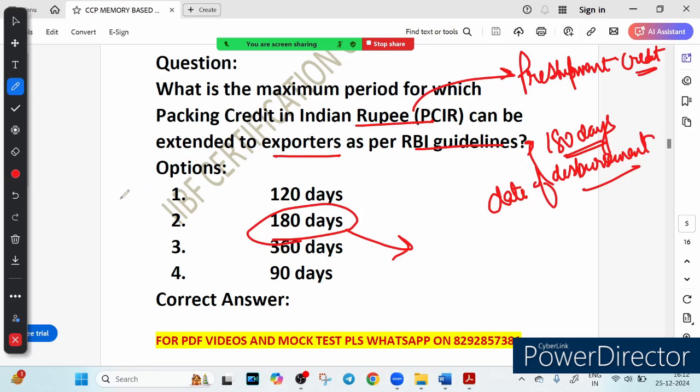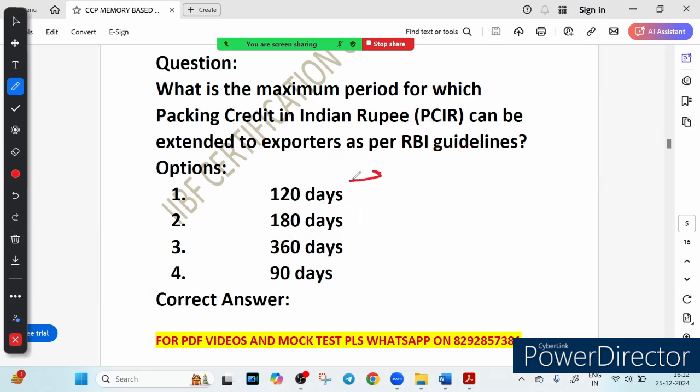Let me give you an example to make this concept clearer. Imagine you are an exporter of textile. You take PCIR from the bank, to purchase raw material and prepare the shipment. As per the rule, you need to complete your shipment process within 180 days to repay the loan, and if there is an unforeseen delay, you will need to apply for an extension through your bank, which will then follow the RBI approval process.